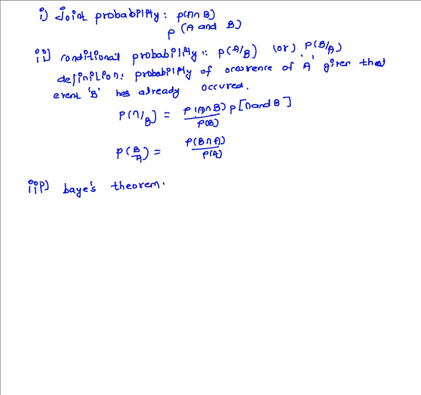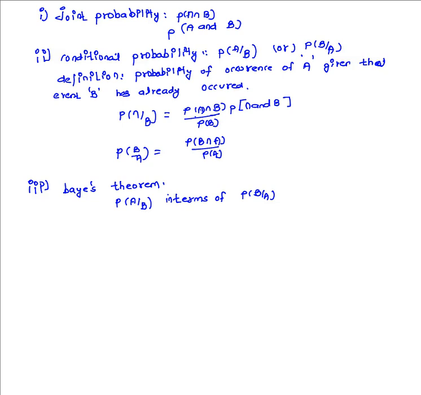Bayes theorem is having one statement. Here Bayes theorem is expressing the probability of occurrence of A given B, or the probability of occurrence of event A given B has already occurred, in terms of P of B given A. That means the probability of A given B has already occurred is given in terms of the probability of B given A has already occurred.